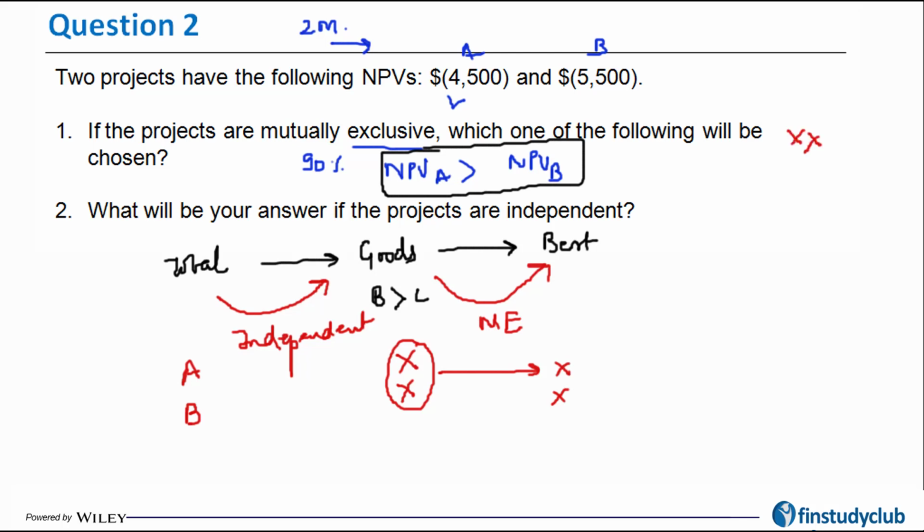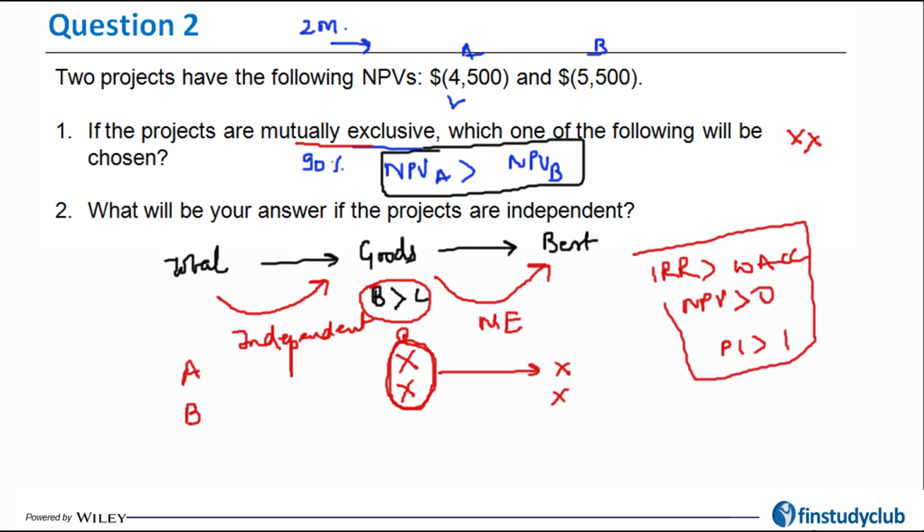Always remember the point that whenever you have to select a mutually exclusive project, you should understand that independently the project should be at least good, and the project is said to be good when benefits are more than the cost, when IRR is more than the WACC, when NPV is greater than 0, when profitability index is greater than 1. So these are some of the parameters to check whether the benefit is exceeding the cost or not. Only then you apply this incremental approach. This is very, very critical to understand.